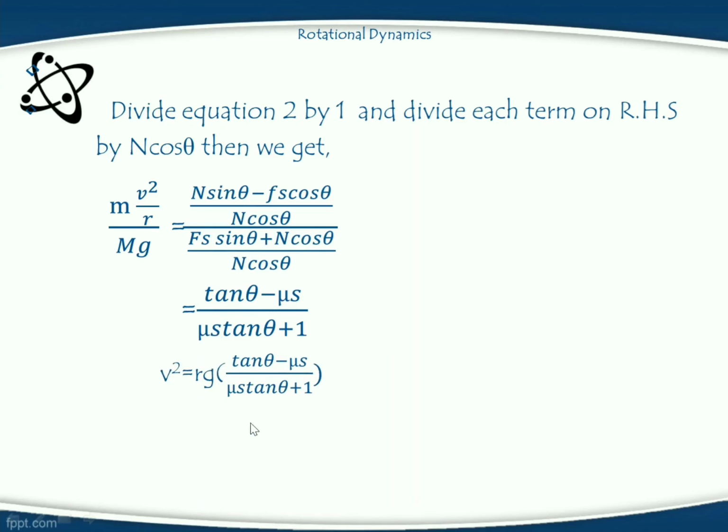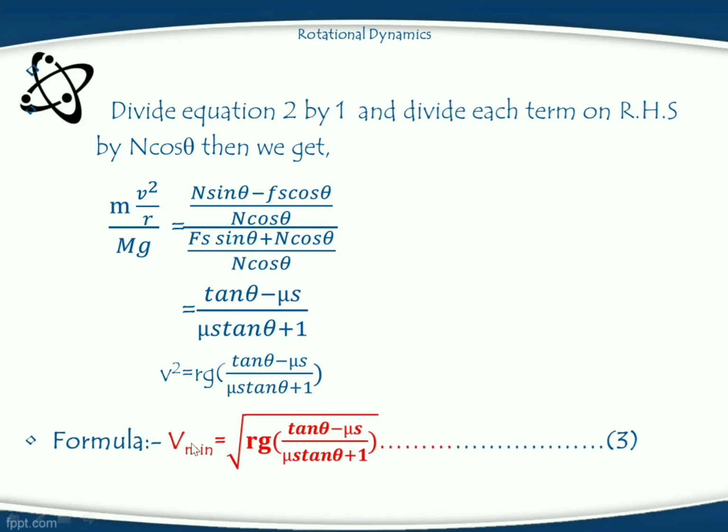Hence, the next equation becomes v square is equal to rg in bracket tan theta minus mu s divided by mu s tan theta plus 1. Taking the square root, we get the minimum speed of the vehicle when the vehicle is moving along a banked curved road, which is given by the square root of rg in bracket tan theta minus mu s divided by mu s tan theta plus 1. This is the lower speed limit of the vehicle. Then the second case is the upper limit.